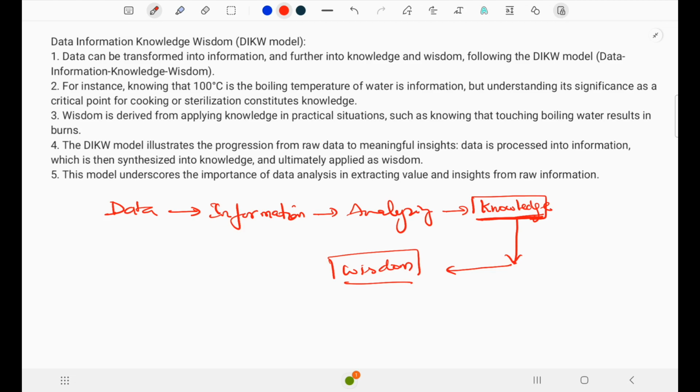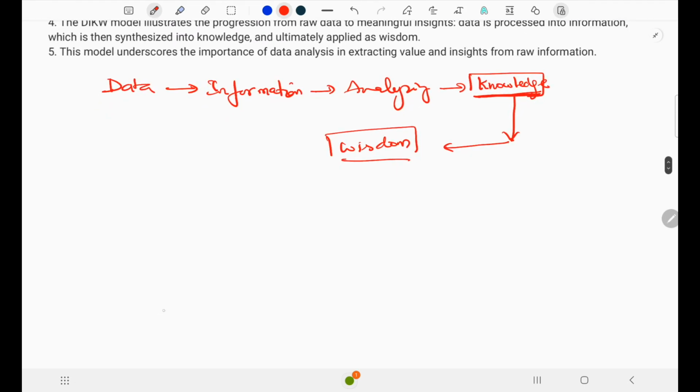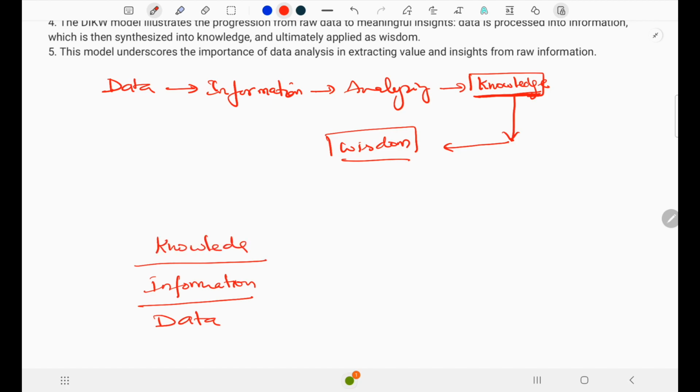So this is the hierarchy. The base level is data, the raw fact. From the data we get information, from the information we get knowledge, from the knowledge we have wisdom, and from the wisdom we give good decisions, right?